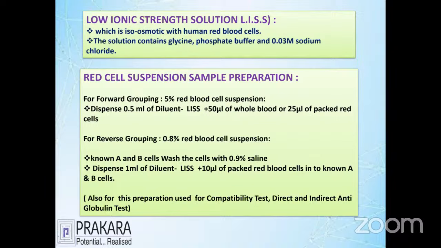Normally we use normal saline, but instead of normal saline, we use a chemical called low ionic strength solution. This should be used in the gel card method instead of normal saline. So when you perform the gel card method or any higher quality diagnostic steps in the laboratory, don't use saline. You must use the low ionic strength solution. It helps with the proper osmotic reaction and gives the proper reaction in the reporting. That's why they use LIS reagent.